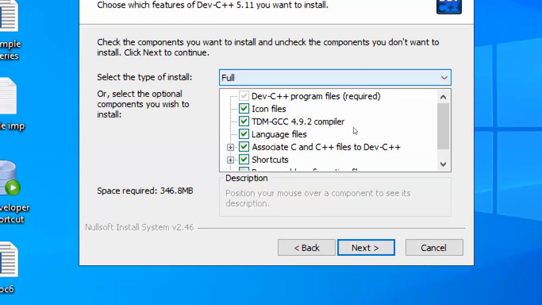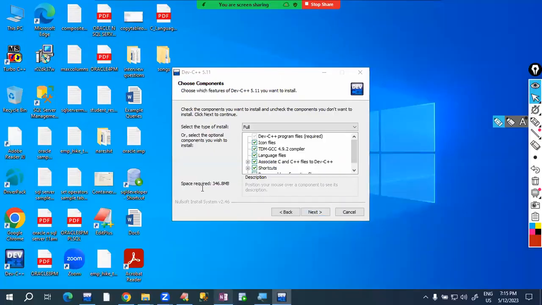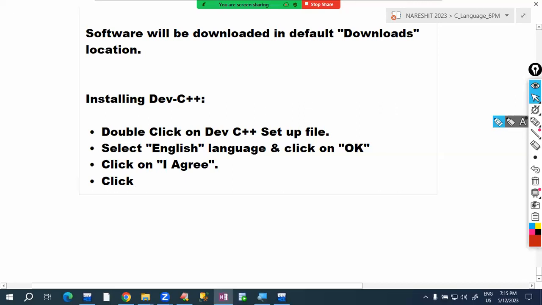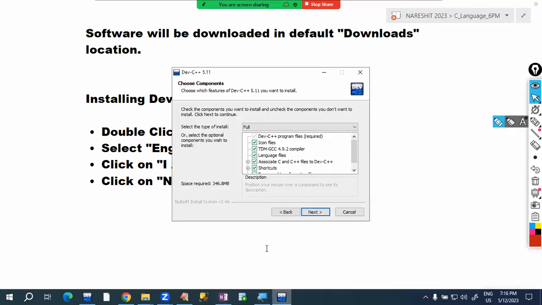Next it is displaying the software options. Do you want to install full or custom? I want to install the full software because it needs less memory, 346.8 MB, less space. So I'm installing the full software. No need to select anything here. Directly click on next.